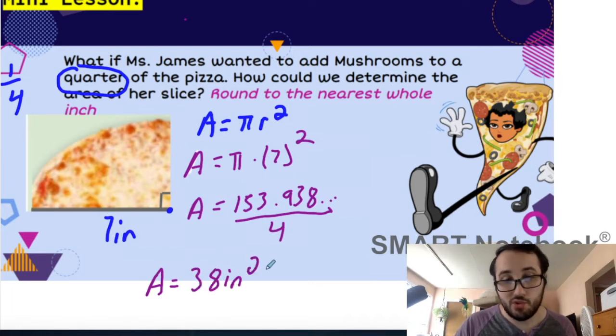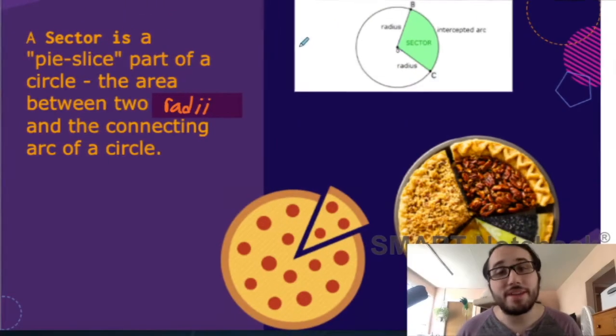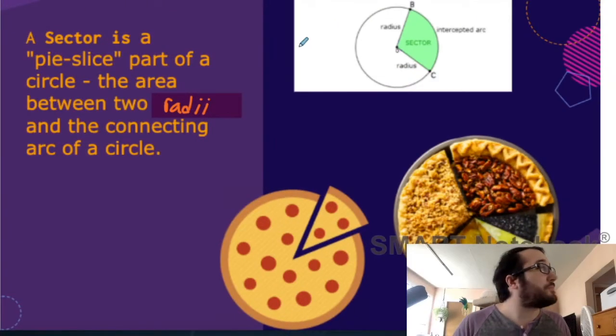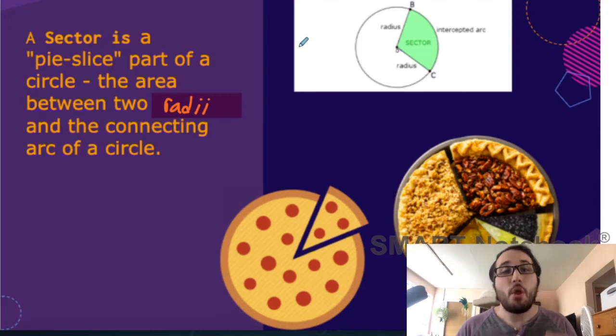Alright, so you may be asking, when are we going to talk about sectors? We've been doing it since the beginning of this lesson, actually. A sector is a pizza slice. It's a part of a circle. So mathematically, the definition would be, it's the area between 2 radii and the connecting arc of the circle. So if you look at this picture on the right, here's a radius, and here's the center.